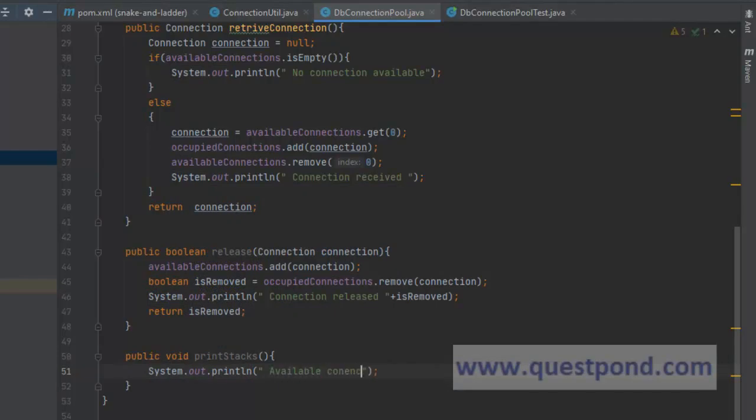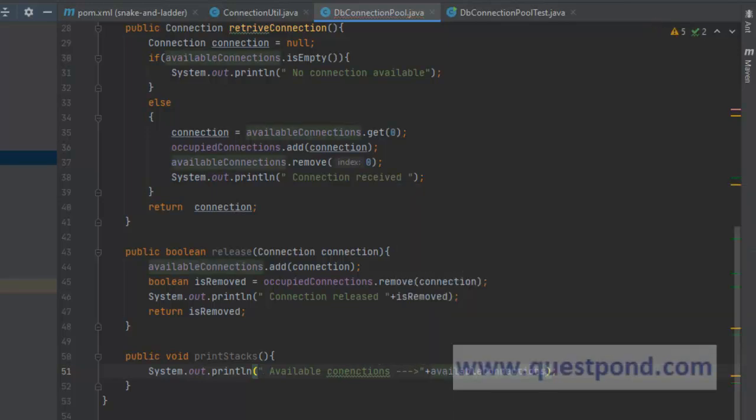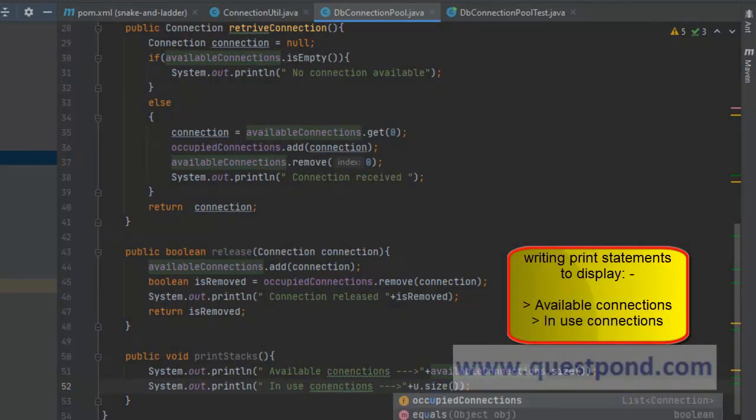Available connections, and we can say this as available connections dot size, correct? Same way we can again say system.out.println. Just like available statements, we can say in use connections, correct? And this is occupied connections dot size. So we can print these tags.